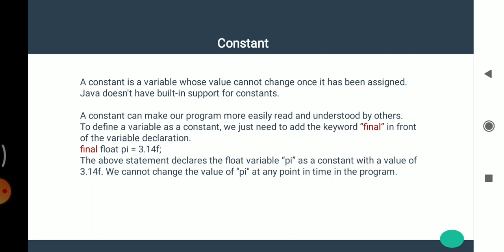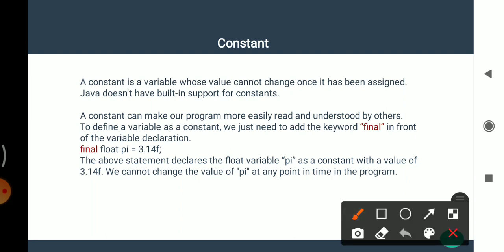For example, we can declare the value of pi as a constant. In Java, we declare a constant variable like final float pi equal to 3.14f, for float. This declares the float variable pi as a constant with the value 3.14f. We cannot change the value of pi at any point during the program.